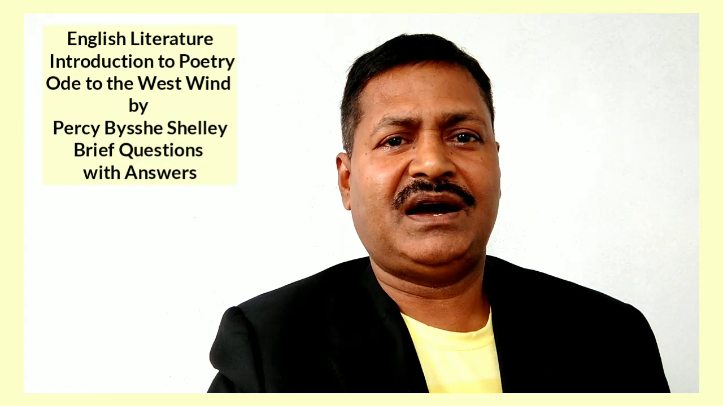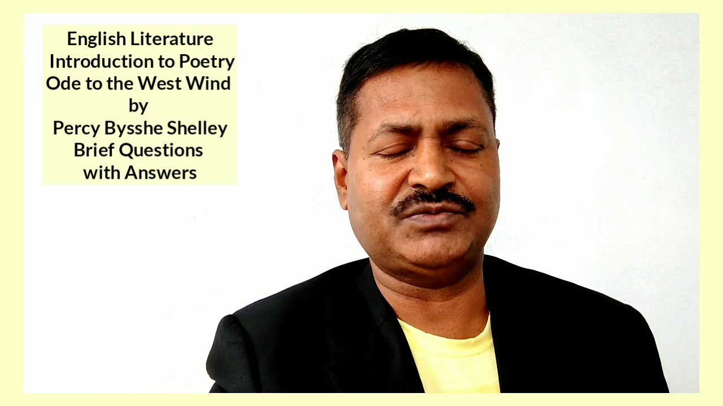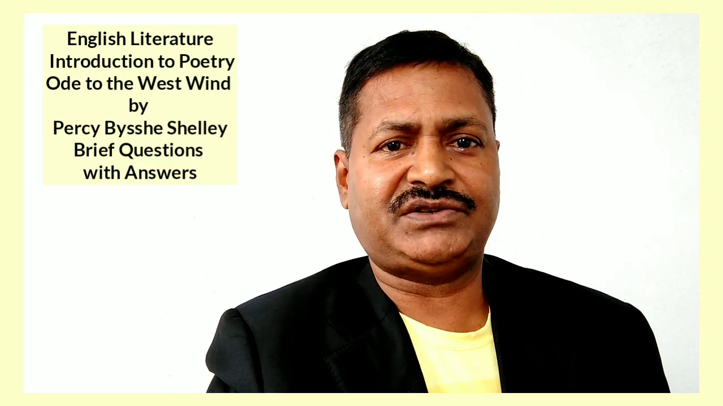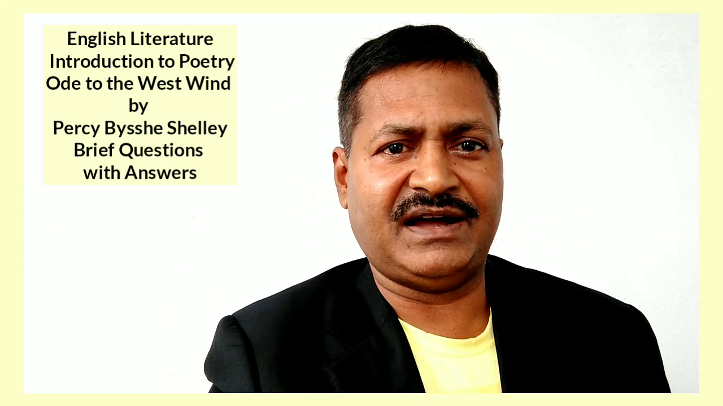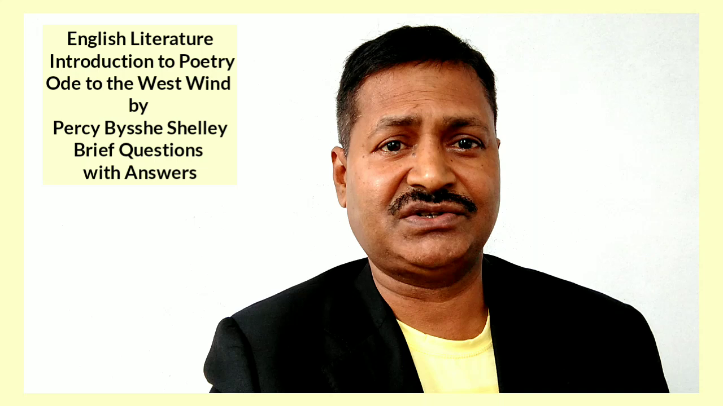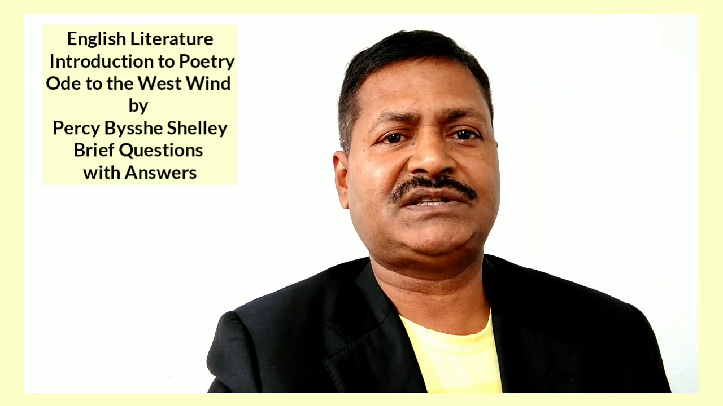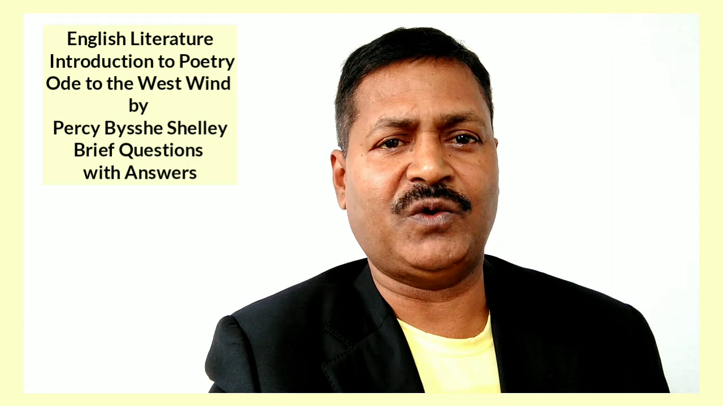Question 27. What does the poet think he would do if he were as powerful as his boyhood? Answer. The poet thinks he would never have endeavored to pray to the west wind for help in his sore need. Question 28. What does the poet pray to the west wind for?